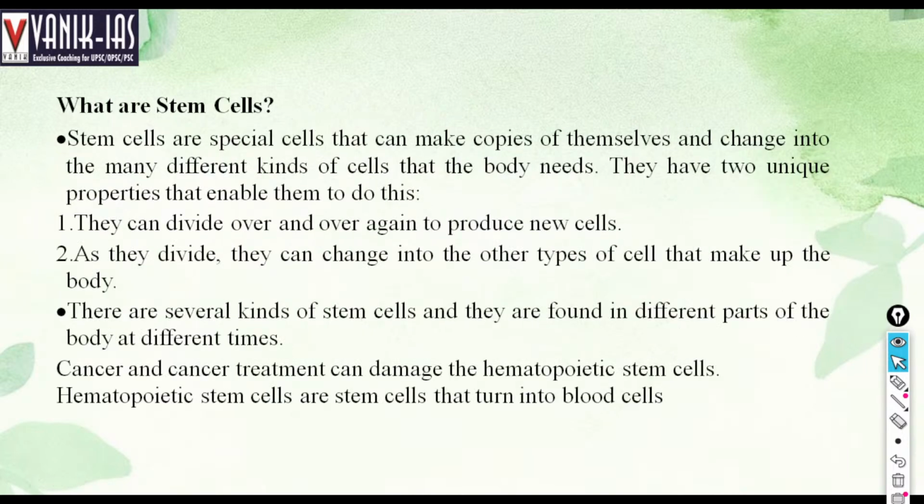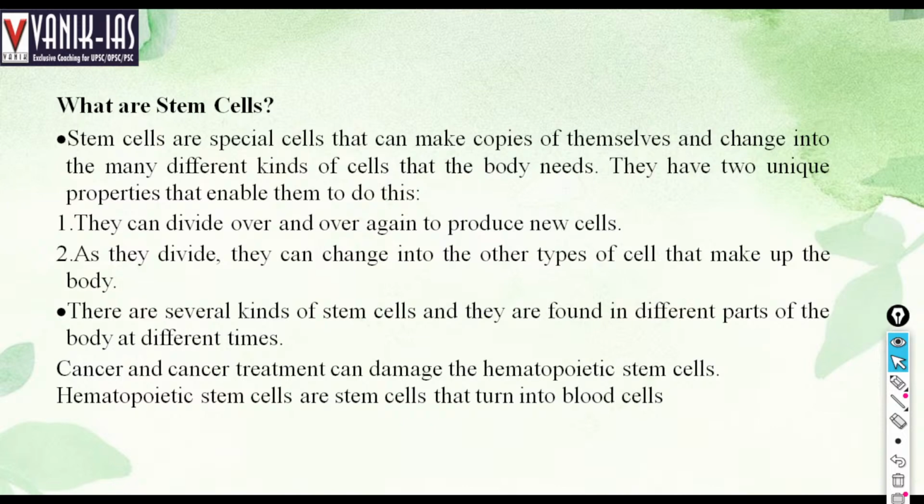What are stem cells? Stem cells are special cells that can make copies of themselves and change into many different kinds of cells. For example, they can build a hand. If stem cells go to the brain, they can create new brain cells. If the stem cells go to the heart, they will create new heart cells. So a stem cell can be converted into any type of cell. They can divide over and over again to produce new cells. So wherever stem cells go, they will produce new cells of similar type. So in case of any organ damage, stem cells help a lot.